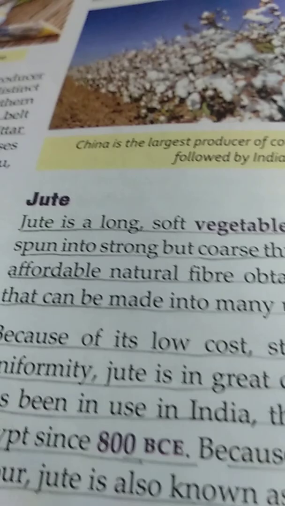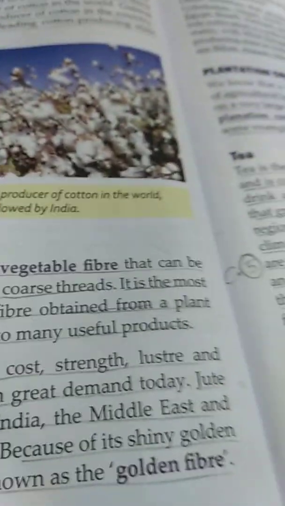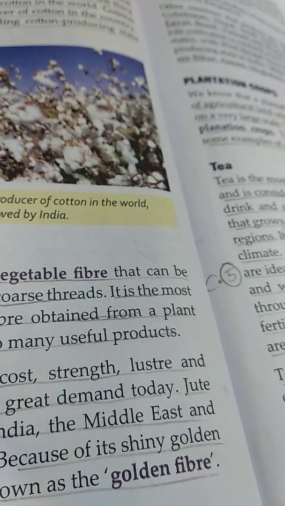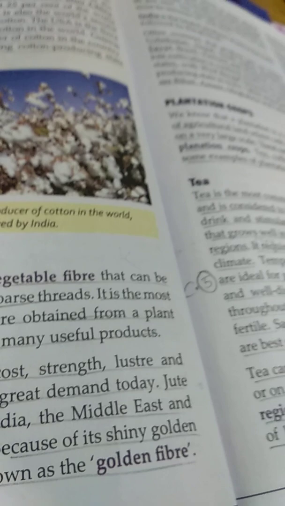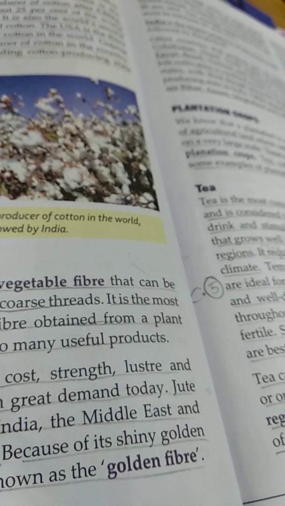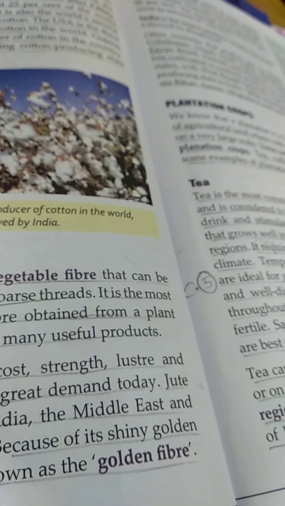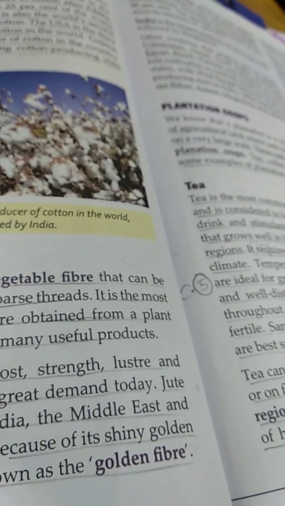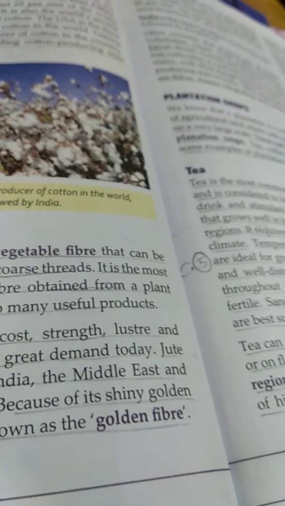Next is jute. Jute is a long, soft vegetable fiber that can be spun into strong but coarse threads. It is the most affordable industrial fiber obtained from the plant that can be made into many useful products. Nowadays, jute products are very useful around the world.